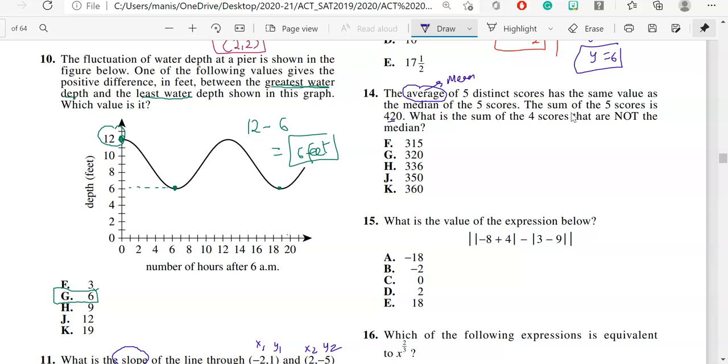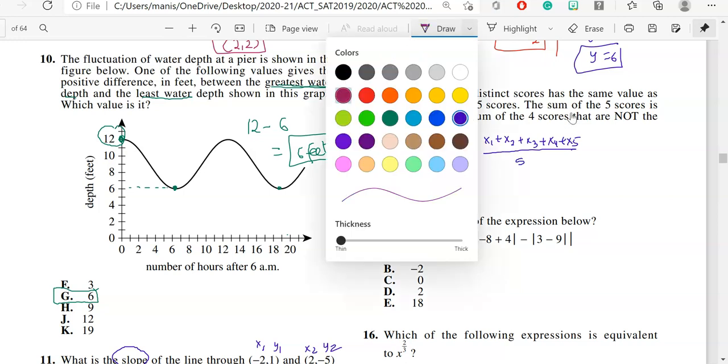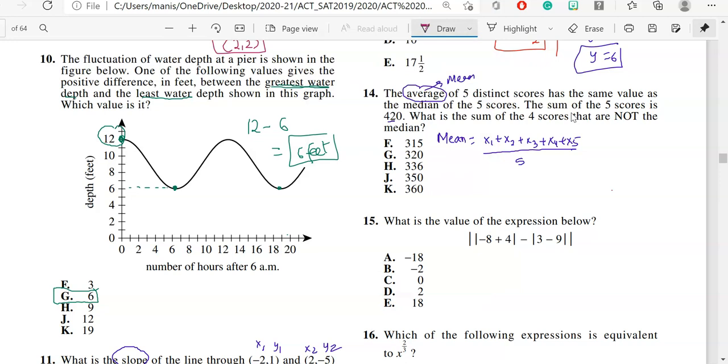Now first of all, let's take an example. There are 5 numbers, x1 plus x2 plus x3 plus x4 plus x5. How do we find the mean? You divide everything by 5. This gives you the mean. Now what they have given us is that the sum of the 5 scores is 420. So I can replace all of those 5 by 420, which will give me the mean. So my mean will be equal to what? Mean is 84.